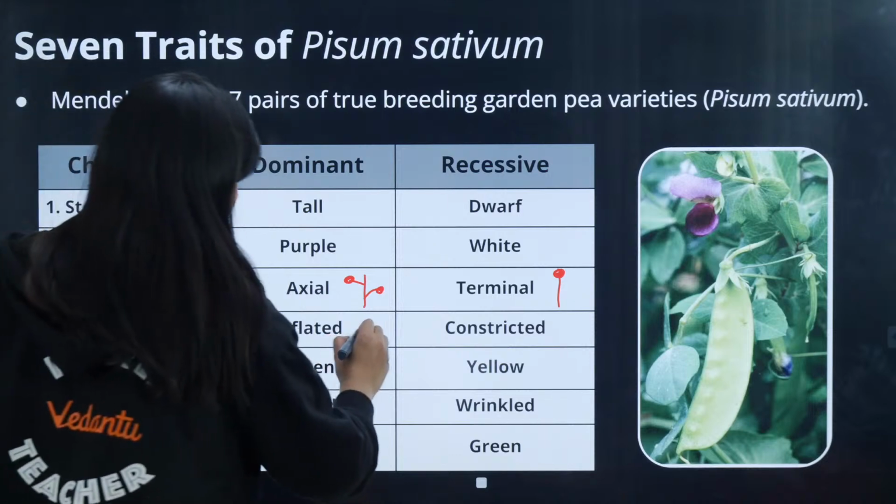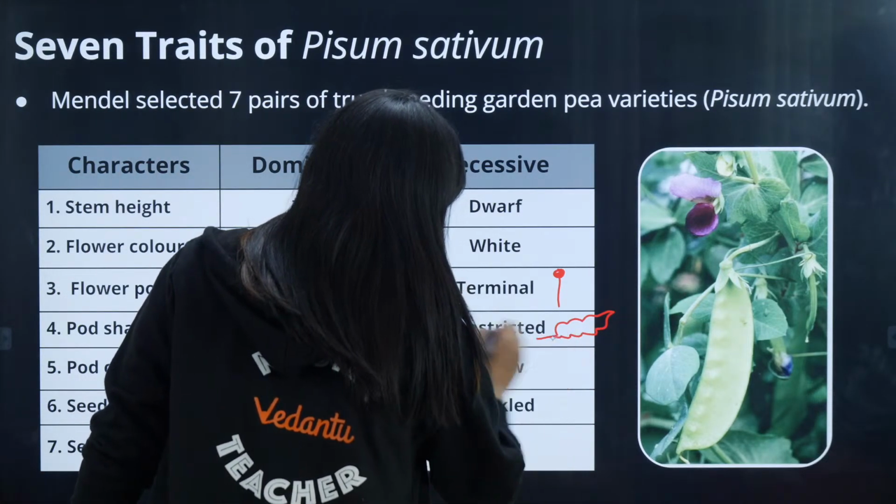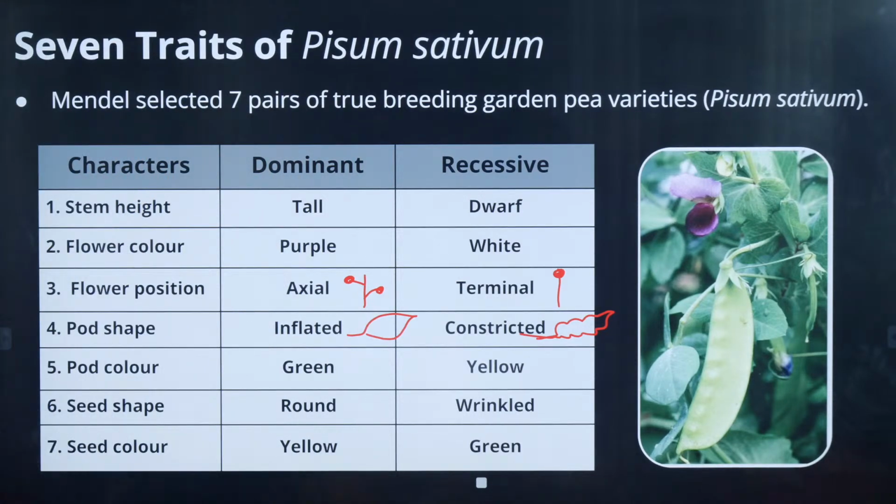Inflated, having a swollen pod. Constricted, where you can count the number of peas inside. The green pod color is dominant over the yellow. Seed shape: round and wrinkled.